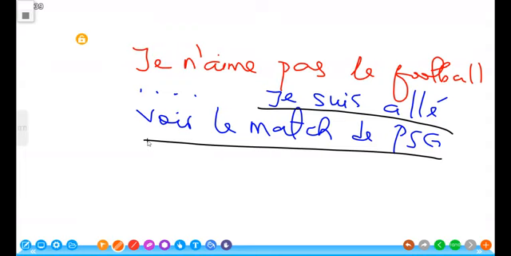All right. So, however, nevertheless, but still, I went to see the match, the football match of PSG. That's what I'm saying. So when the two ideas that I'm expressing do not correspond, because somebody that does not like football should not necessarily go to watch a football match. But now that I am putting them together, I can use words like nevertheless, however, to make this one sentence. So if you please join me, I have words like this. Pourtant,